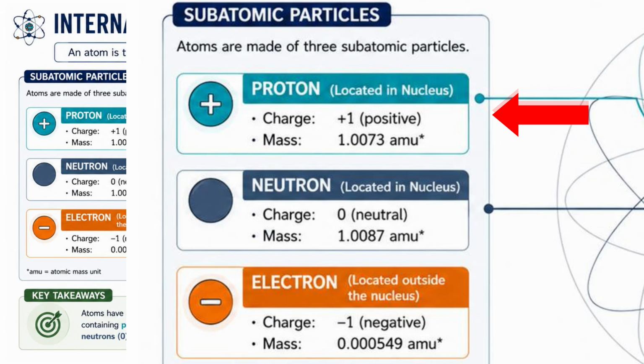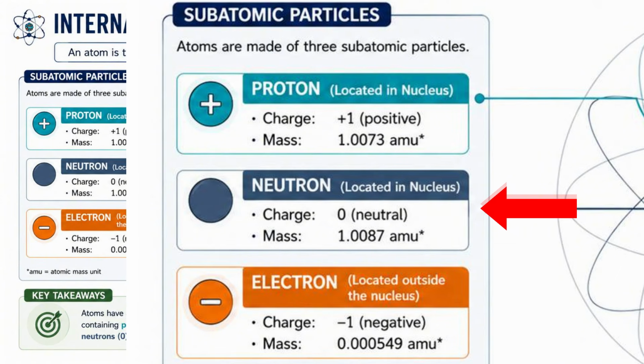So one important thing to remember is that the number of protons determines the identity of an element. So for example, every hydrogen atom has exactly 1 proton, every carbon atom has 6 protons, and every oxygen atom has 8 protons. So if the number of protons changes, the element itself changes. Next is the neutron. Like the proton, the neutron is also located inside the nucleus. However, its electrical charge is 0. That means it is electrically neutral. It is neither positive nor negative.